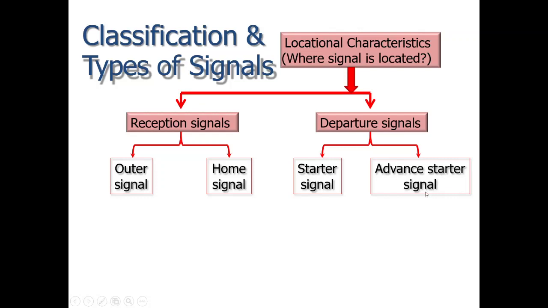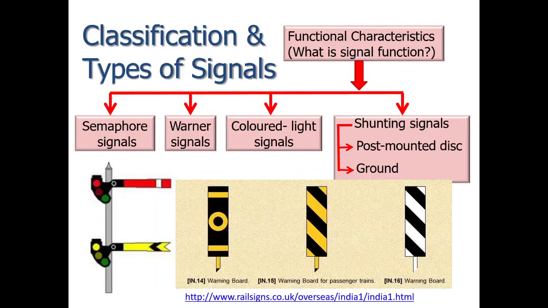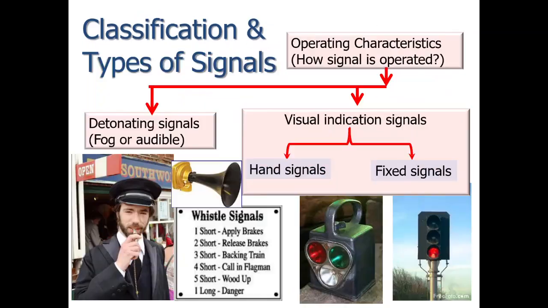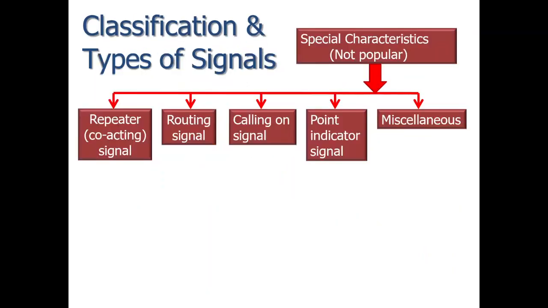So these are the classifications of types of signals based on the three characteristics, locational, functional and operating. Now we will see the special characteristics. Based on the special characteristics: the repeater, the routing signal, calling on signal, point indicator signal and miscellaneous signals.